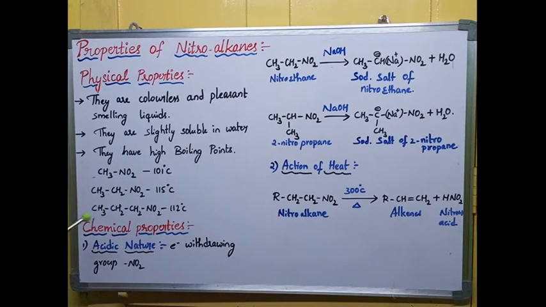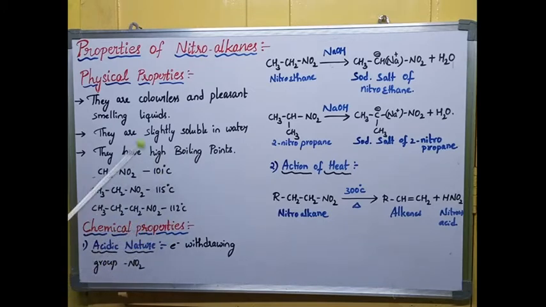Now let us see the chemical properties. In chemical properties, firstly we'll discuss acidic nature. Their reactions with other substances are chemical properties. So firstly let us see the acidic nature. Acidic nature means, as you already know, an acid is a substance which can donate H plus ions. So here the nitroalkanes also have acidic property. Why do they have acidic nature?